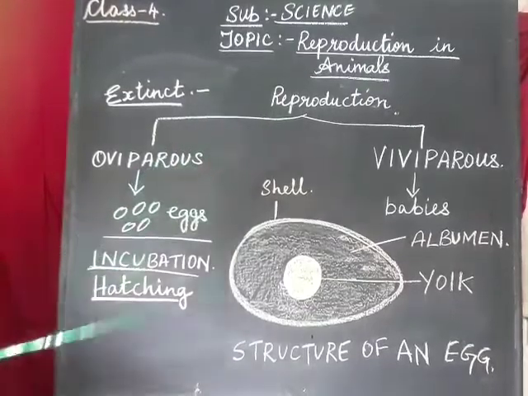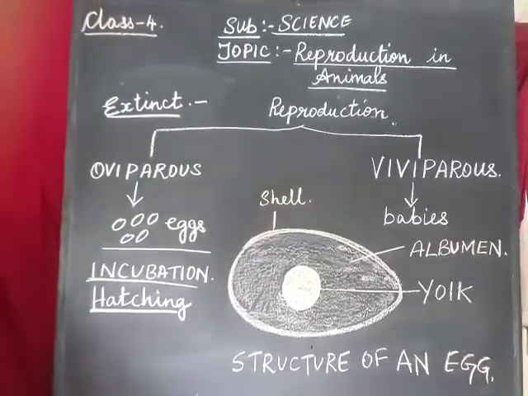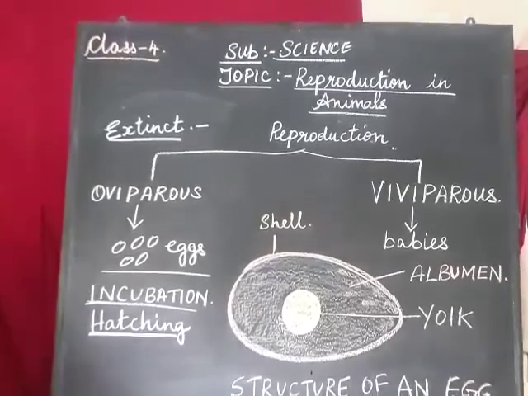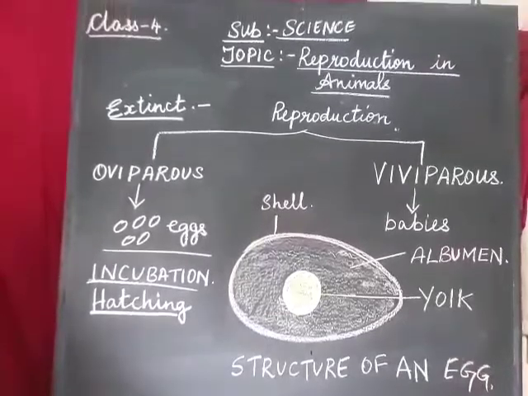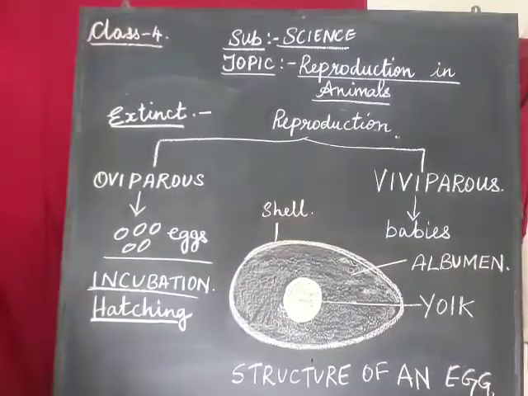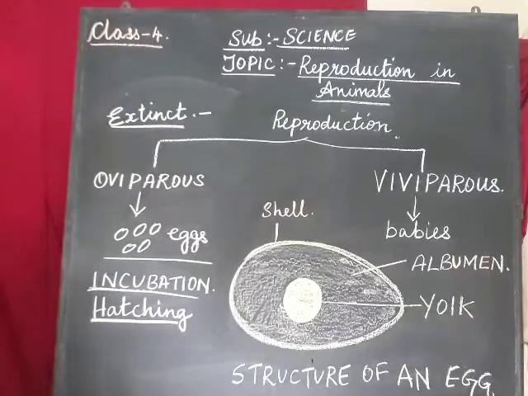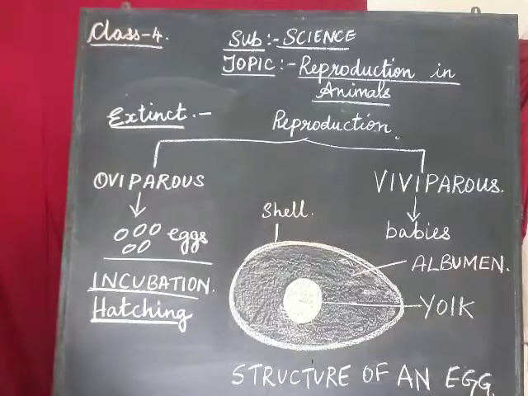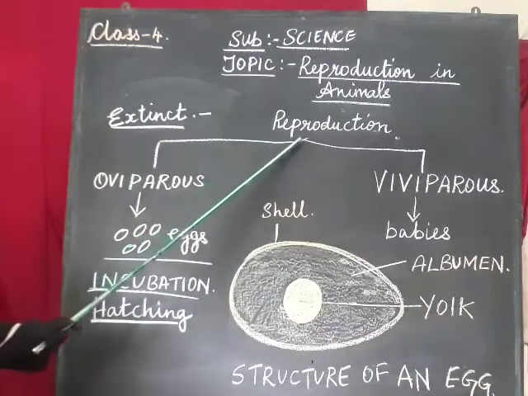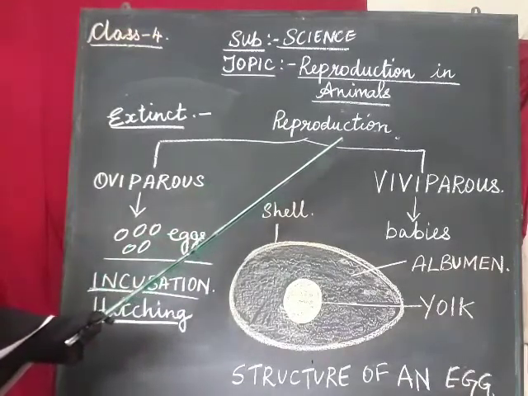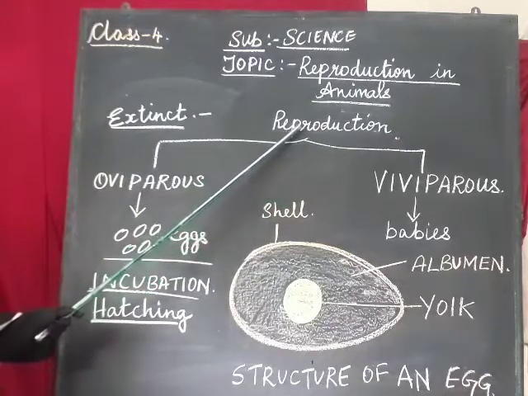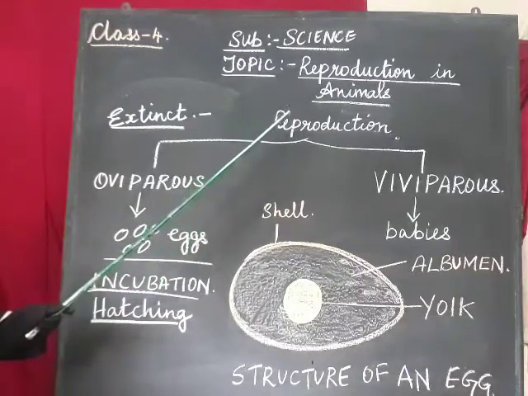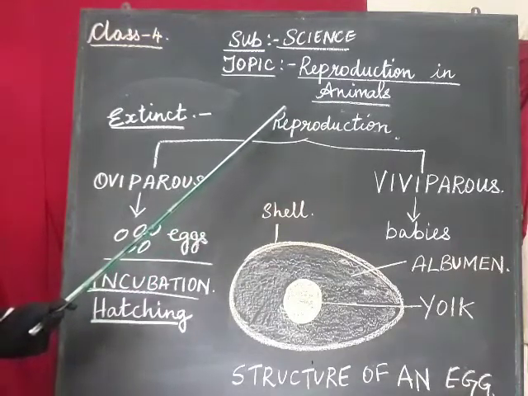For example, you must have seen a hen. Yes, a hen lays eggs. Then the babies of the hen look like the mother or the father, the hen or the cock. So this process of producing young ones of their own kind is known as reproduction. Did you get me? What is reproduction? Reproduction is a process by which animals produce their young ones of their own kind.